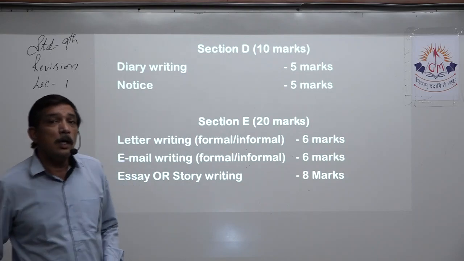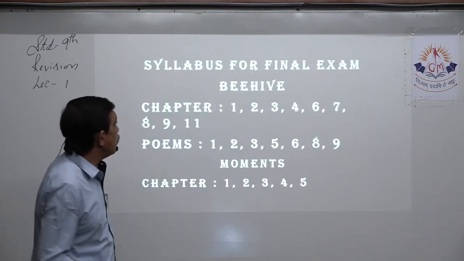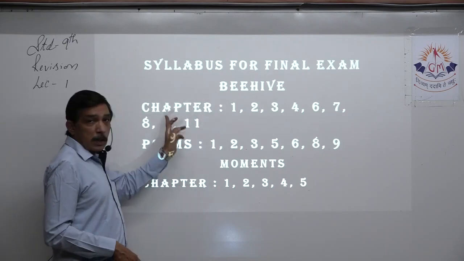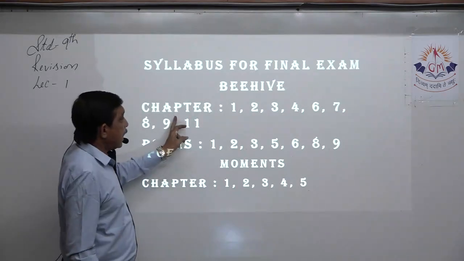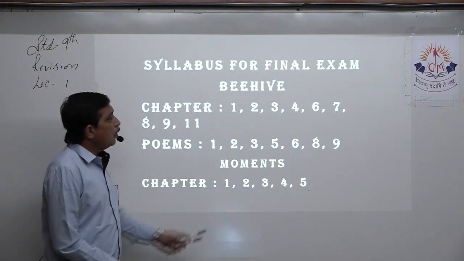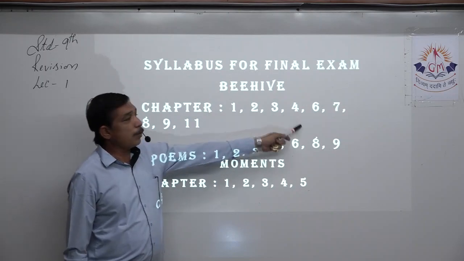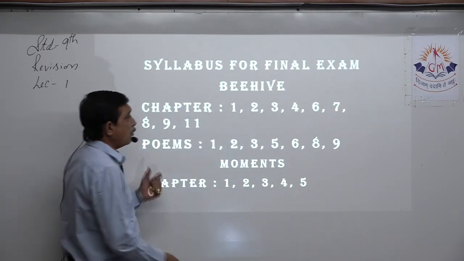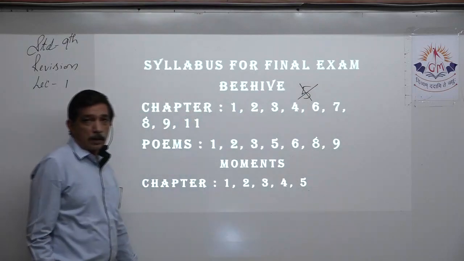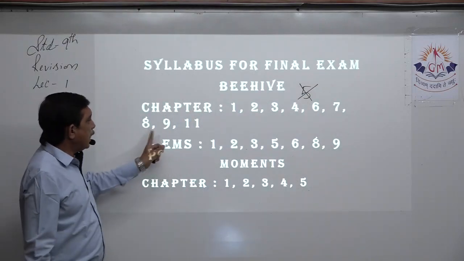Now we come to the syllabus part. Syllabus for the final exam from Beehive. Please note down the chapters. Which chapters will be asked? 1, 2, 3, 4. 5 is not there, 5 has been cut. Then 6, 7, 8, 9.